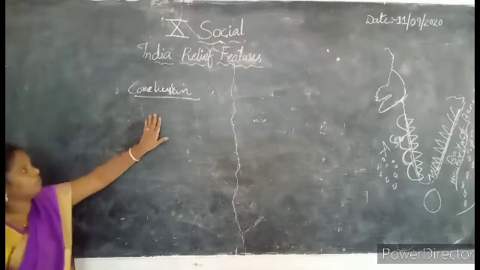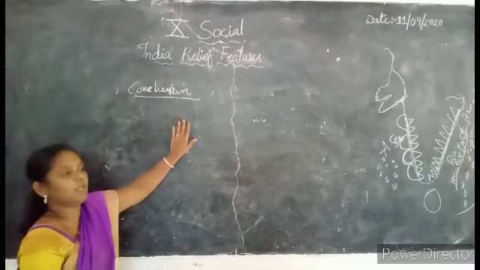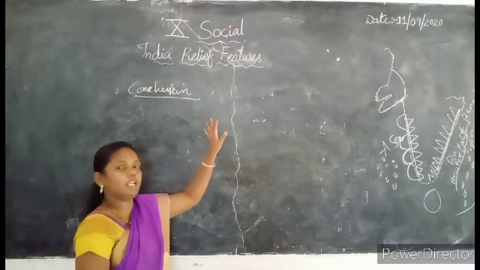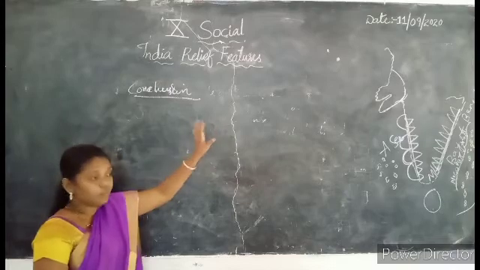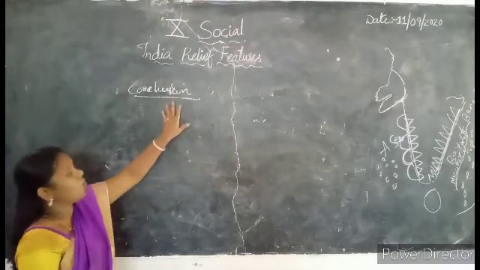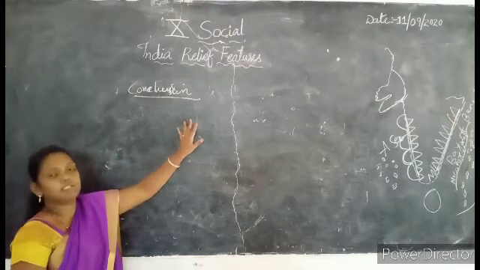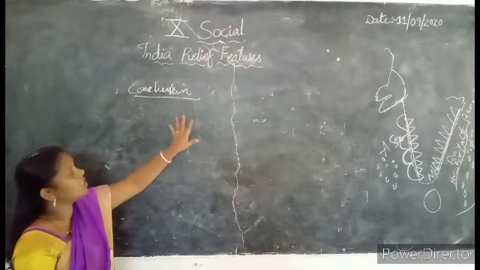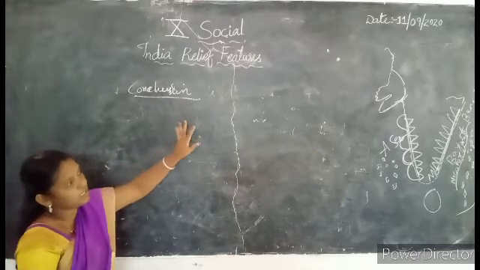So generally, what is the meaning of conclusion? After listening to some topic or when we get knowledge about some new thing, we should get some idea or conclusion regarding that matter. So after completing the first part, the Indian relief features, we have got some conclusion. So what is that conclusion?